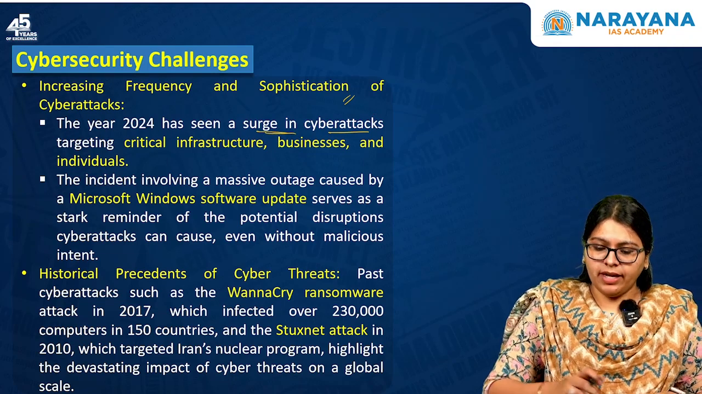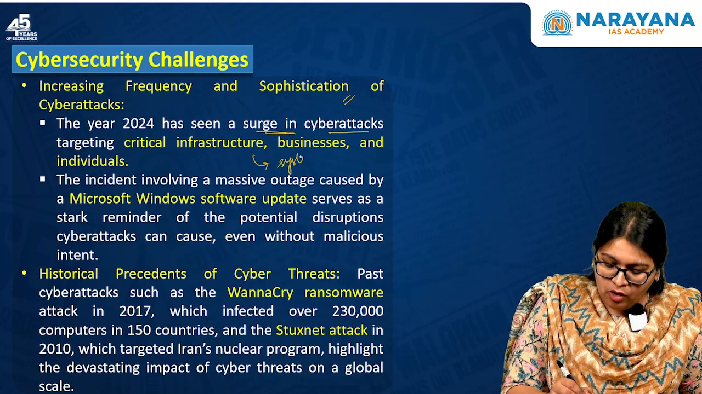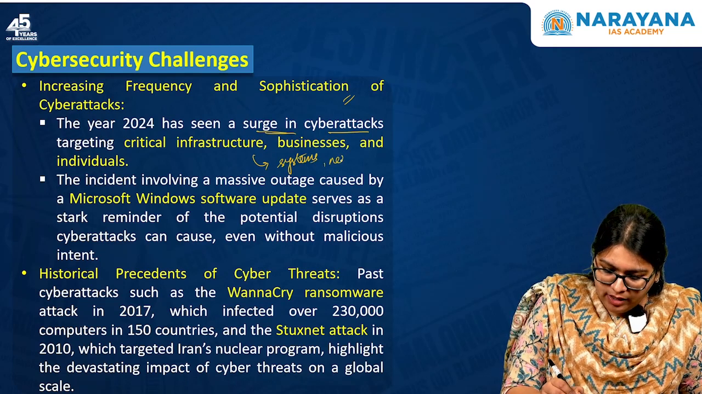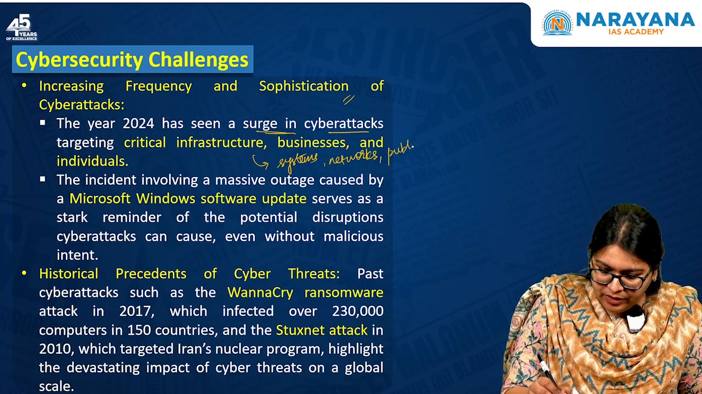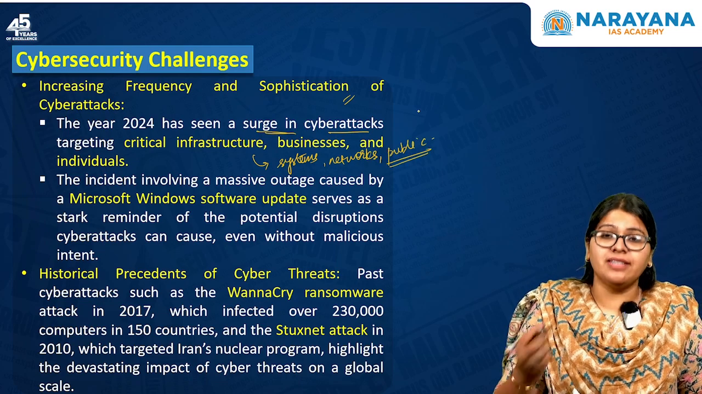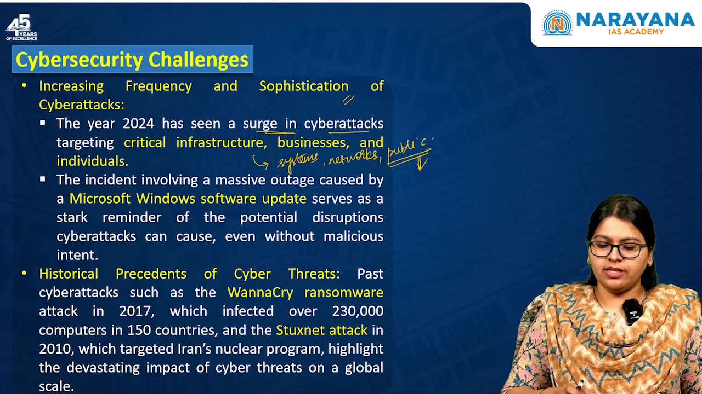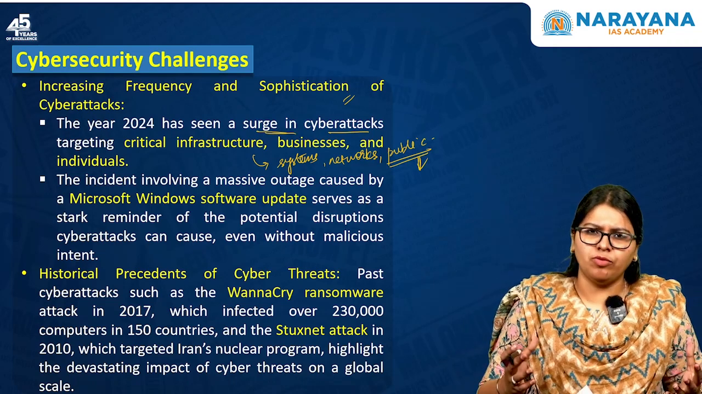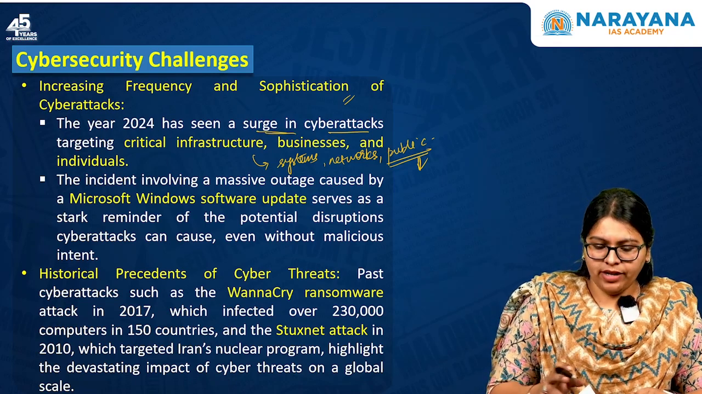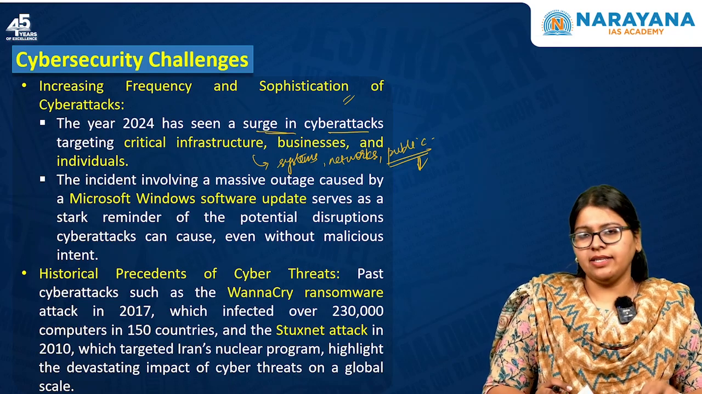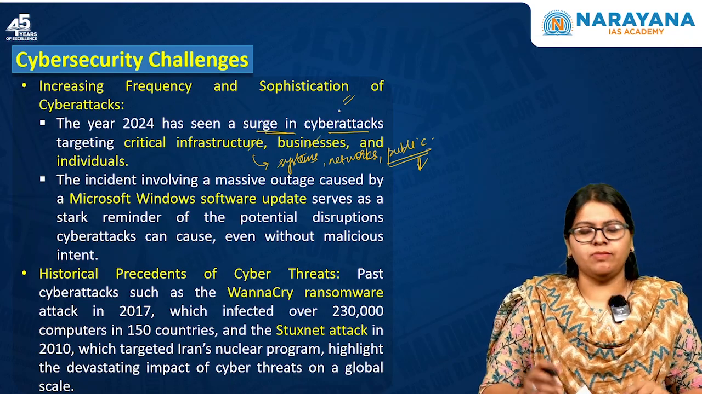So what do we mean by critical infrastructure? This is a collection of systems, networks, and public works that governments consider essential for the functioning and safety of their citizens. Okay, so these are the critical infrastructure. It can be the telecommunication networks, etc. And as I told you, in 2024 there has been a surge in cyber attacks specifically targeting this kind of critical infrastructure, the businesses as well as individuals.